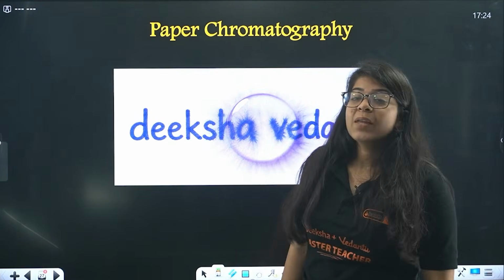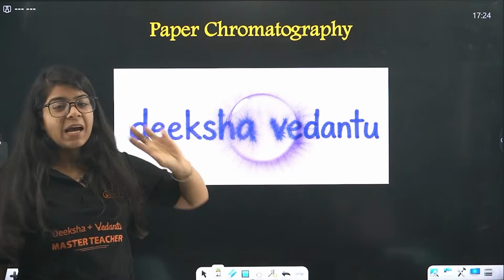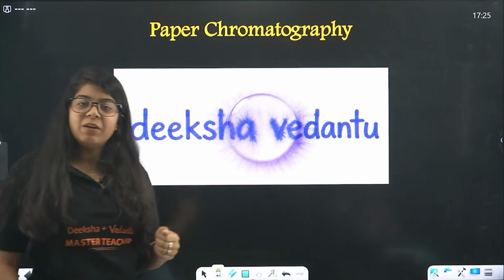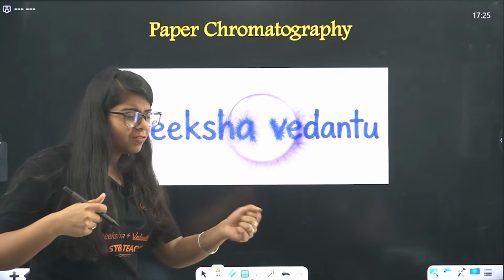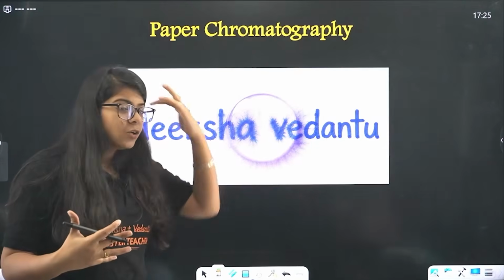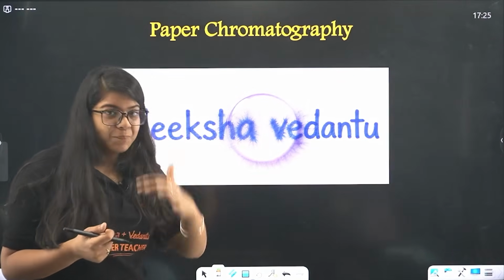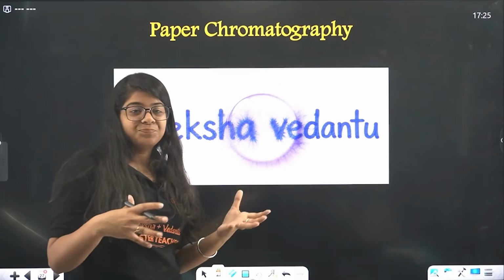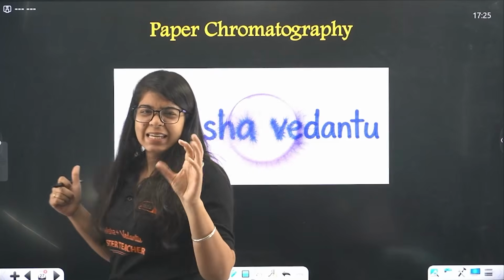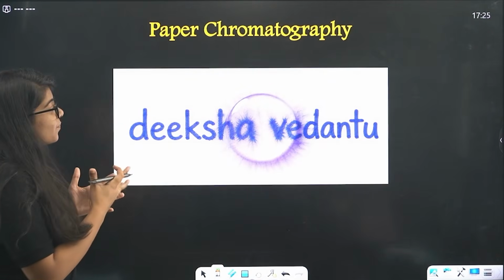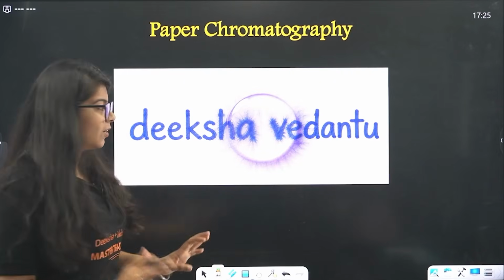What is it? It's written paper chromatography. Have you seen this phenomenon? If you write something with a black pen or blue pen in your exam, at the end the teacher comes and takes your paper, and you're so sweaty, right? You are sweating because you might not know the exam. And the paper and that pen start getting this kind of structure. It's leaking and all. Okay, this actually is not paper chromatography, but this is how paper chromatography looks.